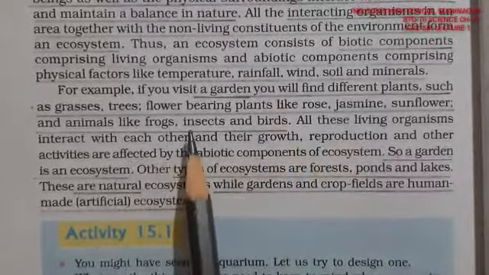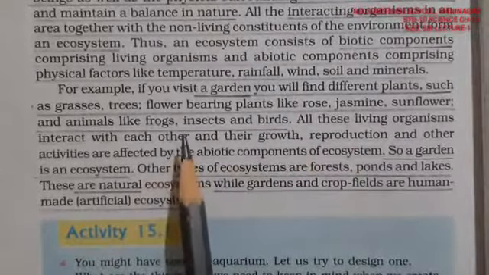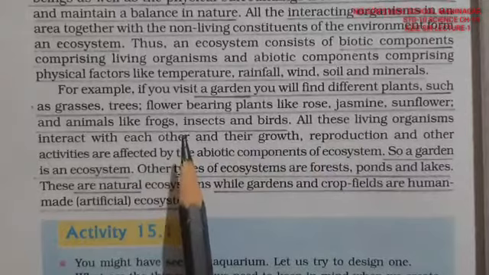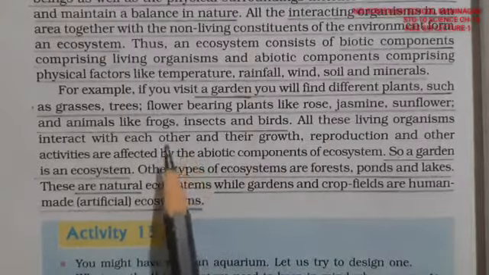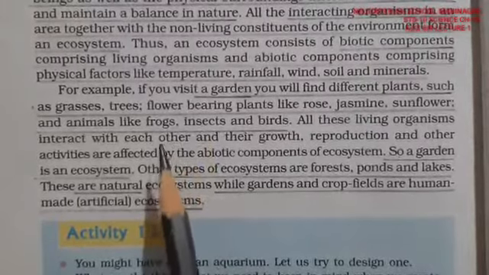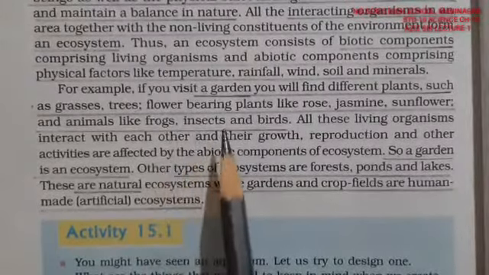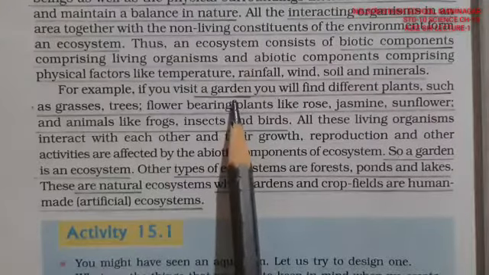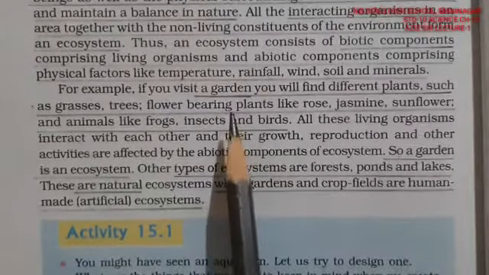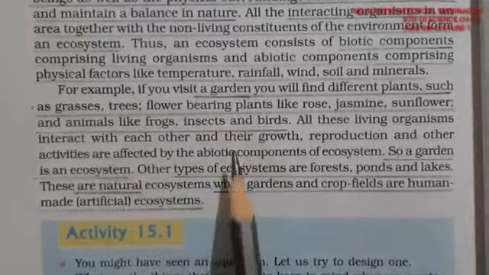So these are other things which grow, plants including flowers, right? Many different things are growing and they are interacting with each other because they are interdependent on each other for their living. And this entire cycle, which is interdependent for living with each other with biotic and abiotic components, is called, here, a garden. So this garden is one type of ecosystem, right?